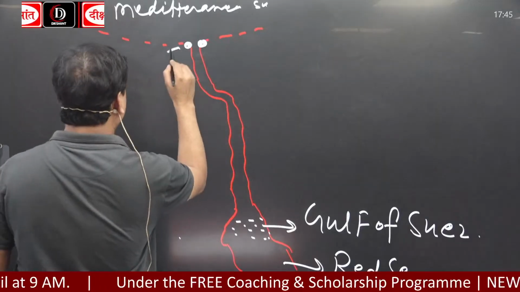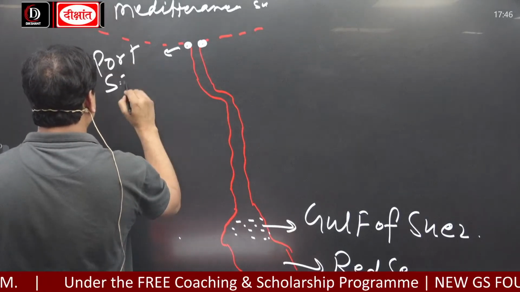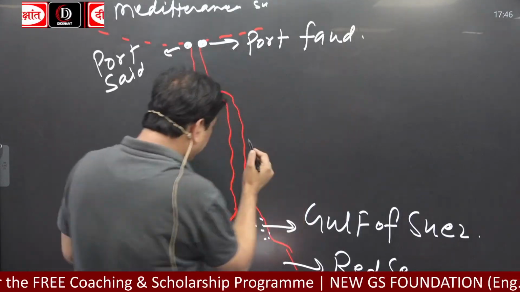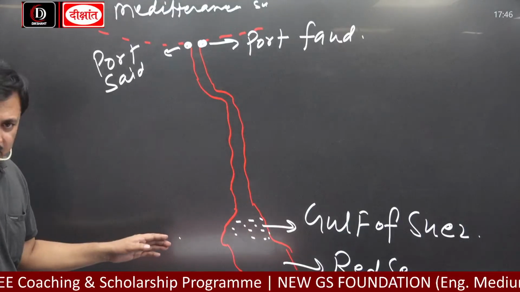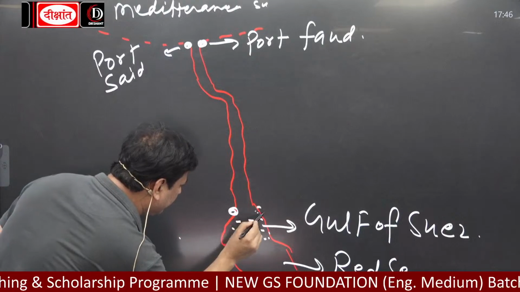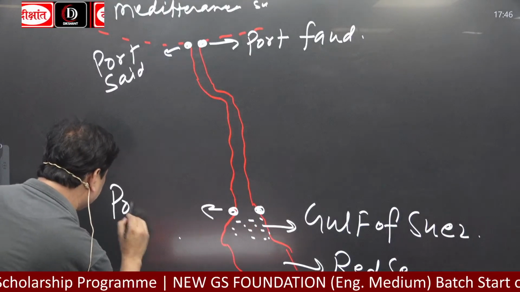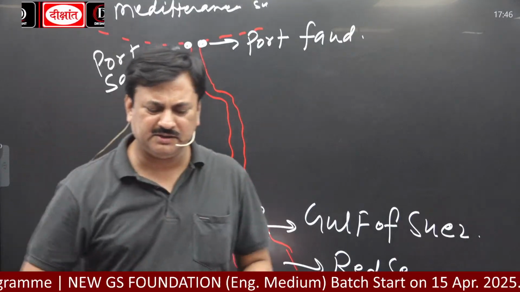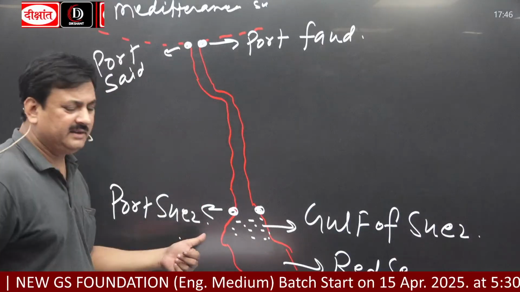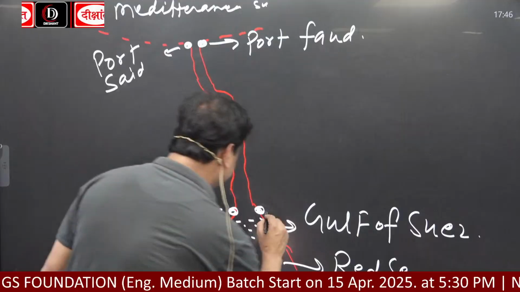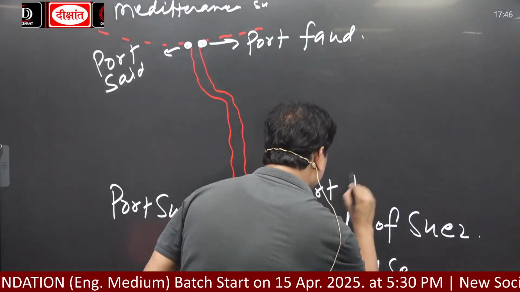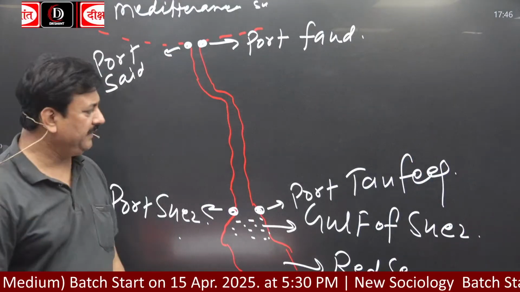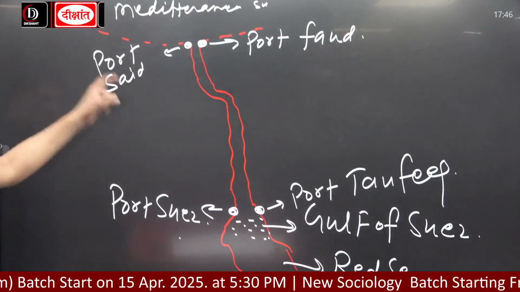Now, on the sides of the Mediterranean Sea, there are two ports. Here is Port Said, and here is Port Fuad. And on the southern side, there are two ports also here. One is Port Suez, and the second is Port Tawfiq. Port Tawfiq.